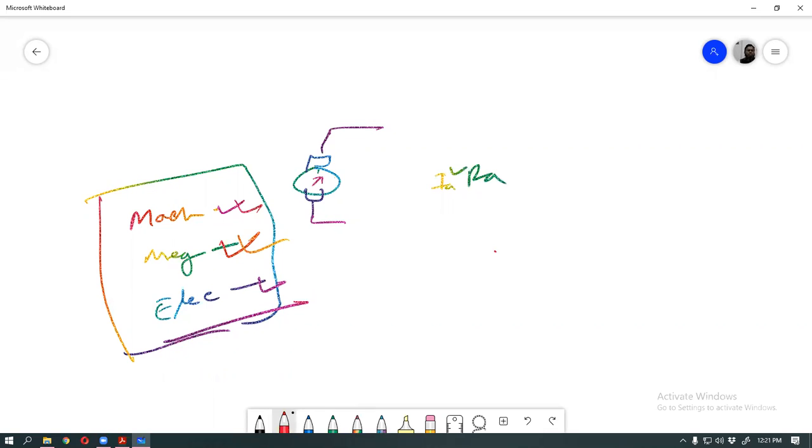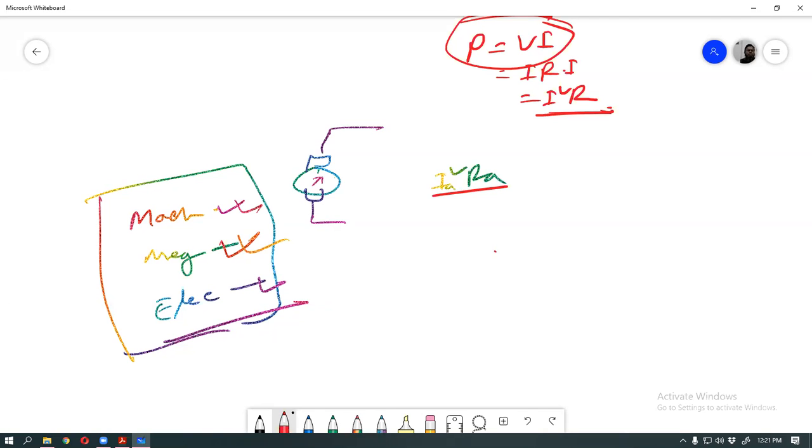So Ia square Ra. Loss means power. Power means P is equal to VI, and V means IR, so this means I square R. This is called power. So power means I square R. So armature power means armature current square into armature resistance. So this is called armature power, and this loss means armature power loss.